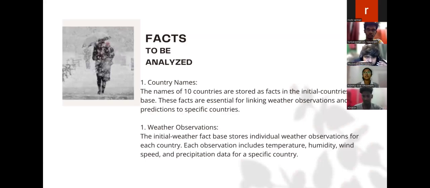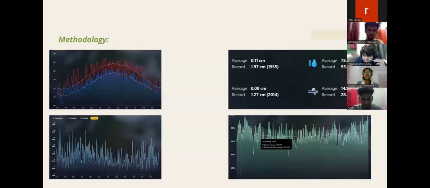About the facts to be analyzed, the names of 10 countries are stored as facts in the initial countries fact base. The initial weather fact base also stores individual weather observations for each country. Each observation includes temperature, humidity, wind speed, and precipitation data for a specific country. Next, I pass to Madam Rishika.